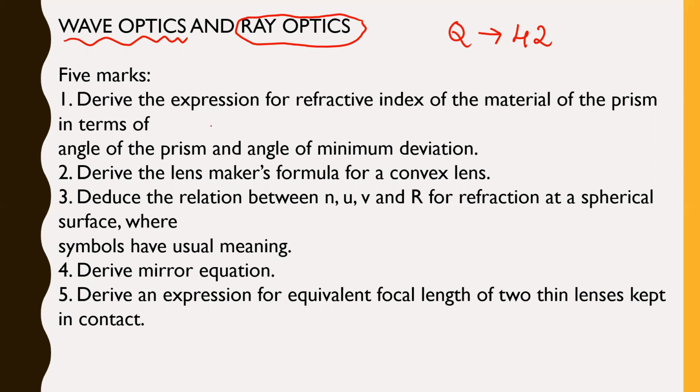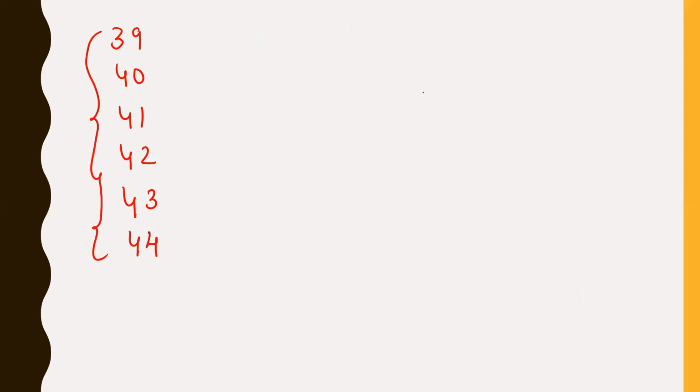So you can see again, in ray optics the questions for 5 marks are very limited. So you cannot miss this chapter, right? Again, this becomes a very, very important chapter, my dear students. Now, let me tell you something interesting. Basically, question number 39, 40, 41, 42, 43, and 44. Yes, 1, 2, 3, 4, 5, 6. So you will be having 6 derivations, or 6 five-mark questions. But you need to attempt just 3 questions, my dear students. Just 3 questions will fetch you full 15 marks.